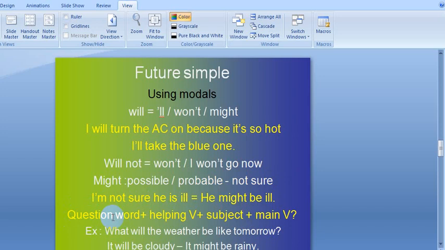As I mentioned before in a previous grammar lesson for present simple, there is a logical order for making a question, but this is not for all cases. There are exceptions for every rule, I know. So here is the logical order. I start with a question word like what, then the helping or modal verb will, then the subject, the weather, and the subject could be noun or pronoun, and then the main verb be.